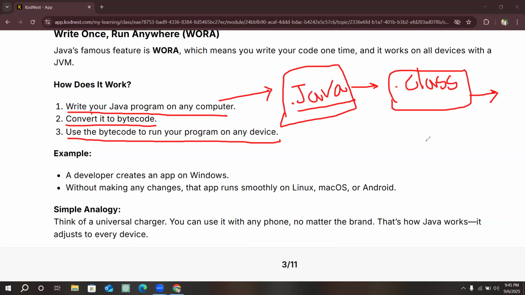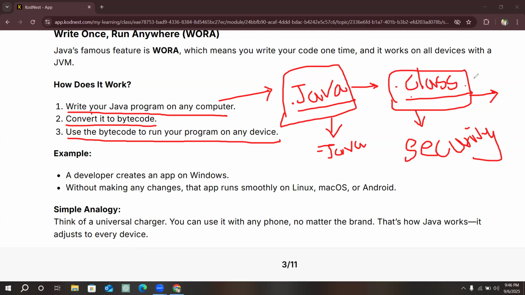So we are not sharing our main Java file. Yes, we are not sharing the .java extension file. We are sharing the .class extension file. Due to this, security is increased, because a hacker cannot hack it, or even if he hacks it, he cannot decode the program. The bytecode is made of alphanumerical characters, which are not easily understandable by any of us. It is only understandable by the Java compiler and the JVM. Okay.